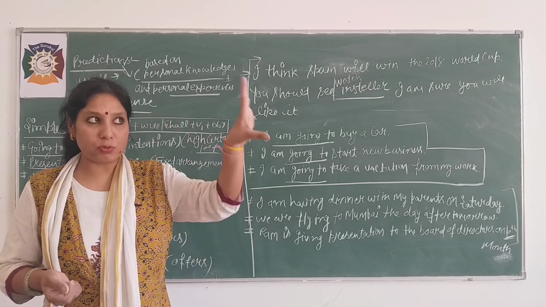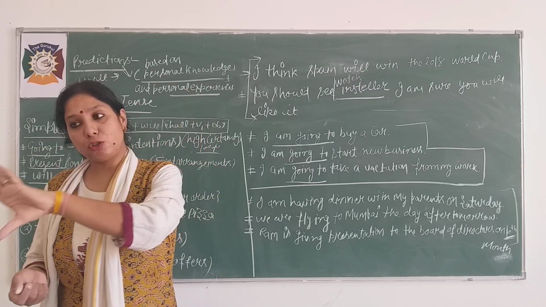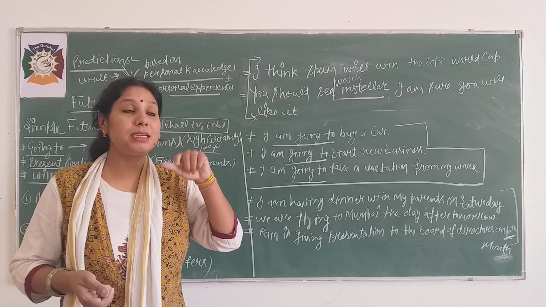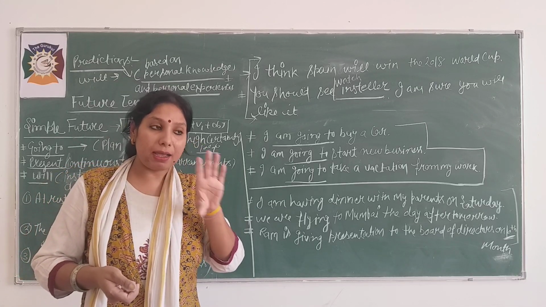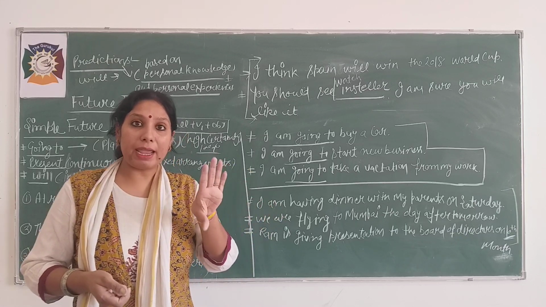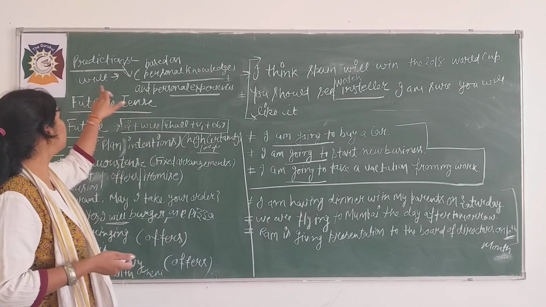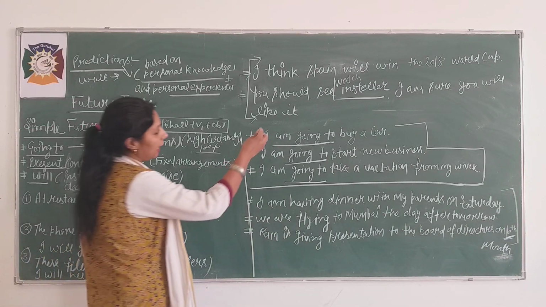If I am looking outside the window and dark clouds are there, I say to my friend, look at the sky, dark clouds are coming and it is going to rain soon. To predict from what we see in the present, what should we use? Going to.